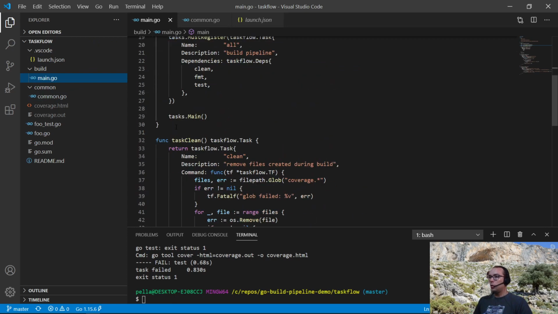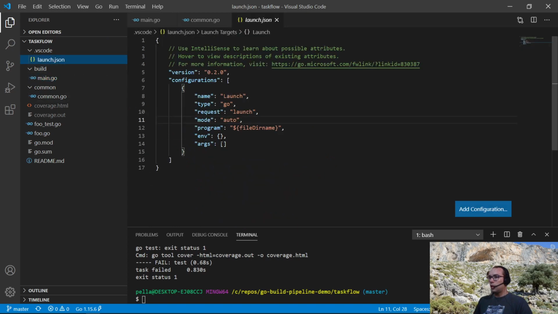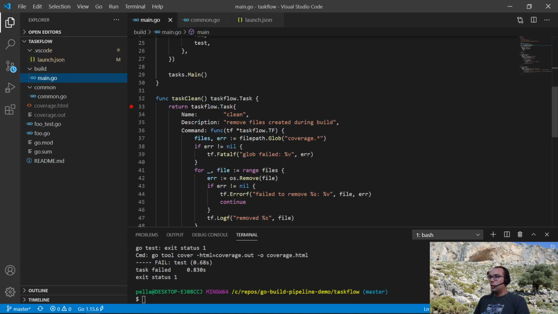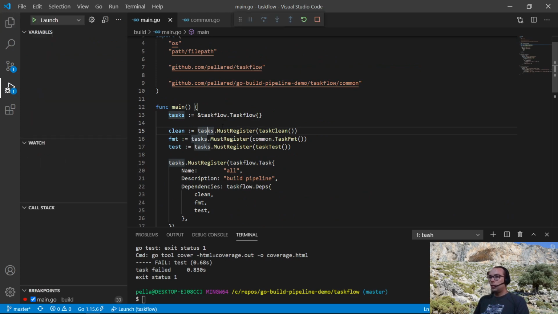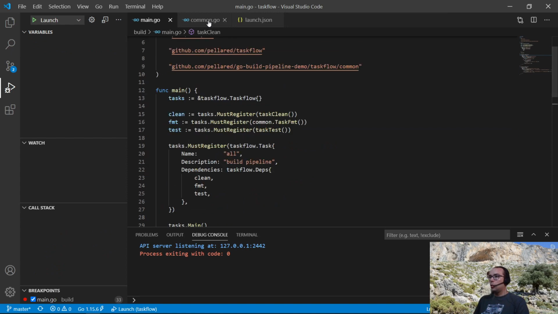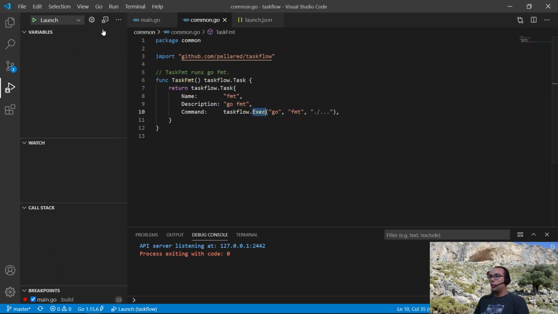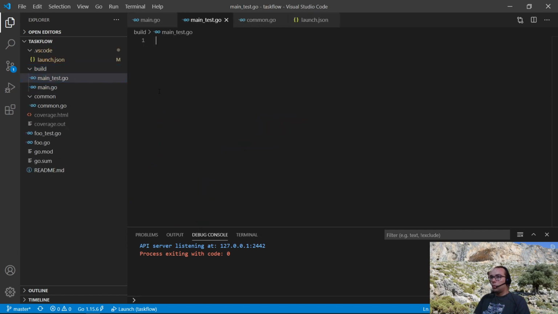So if you want, you can just click a breakpoint here, just adds like arc to all, for example, put a breakpoint, run, and you have a debugger here. You can also run a unit test by simply creating a new file, main test go.